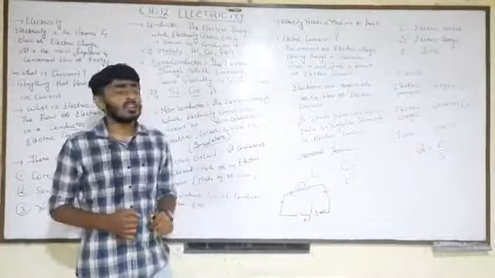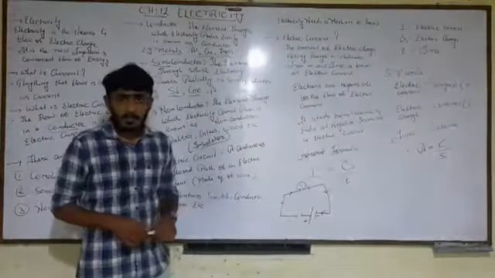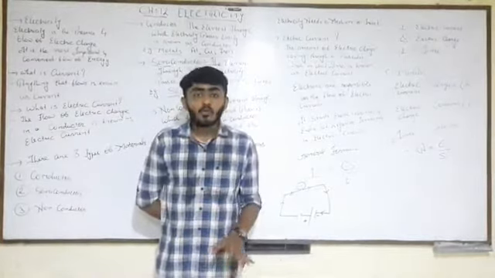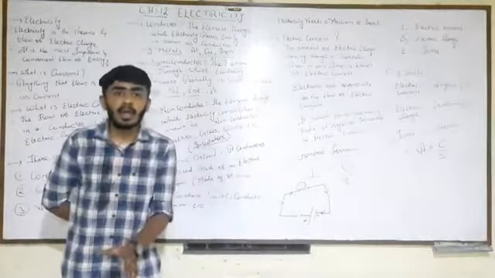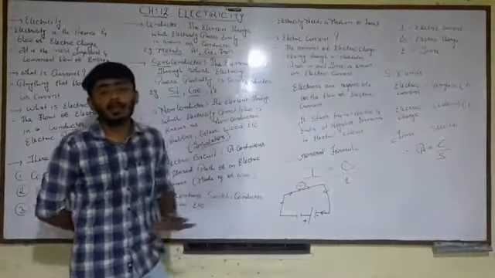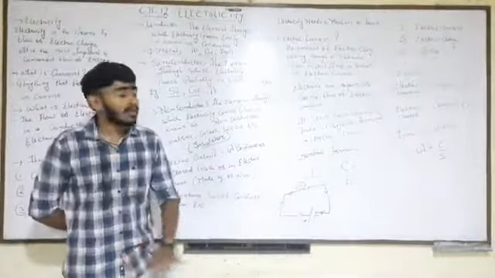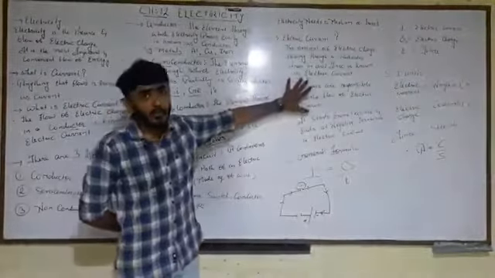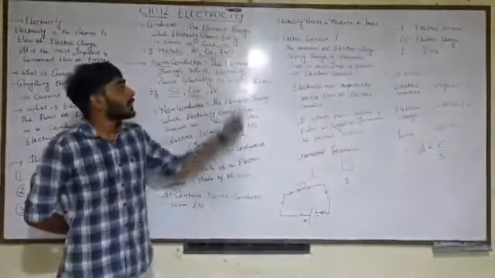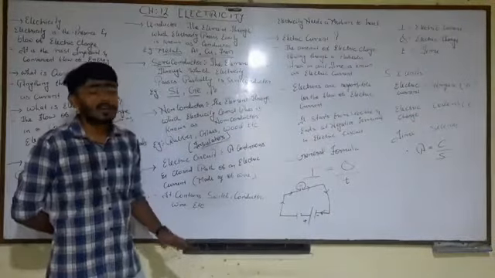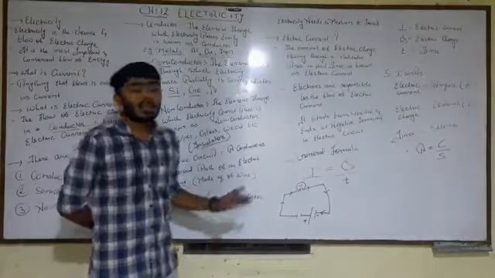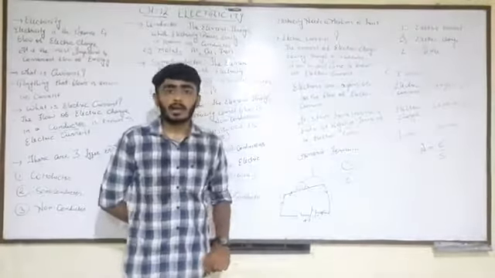The detailed definition of electric current. Let us see. The amount of electric charge flowing through a particular area in a definite interval of time is known as electric current. I repeat, this is said to be one of the most important topics of this chapter, so please pay attention. The amount of electric charge flowing through a particular area in a unit time is known as electric current.